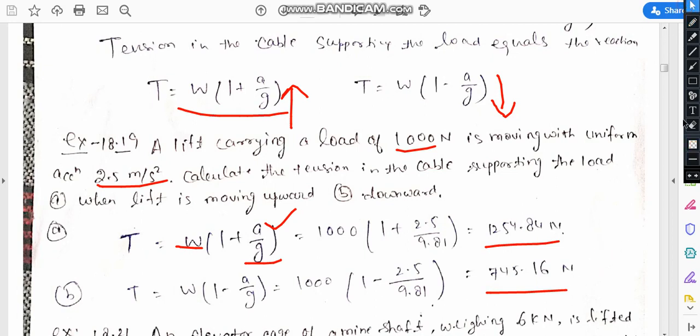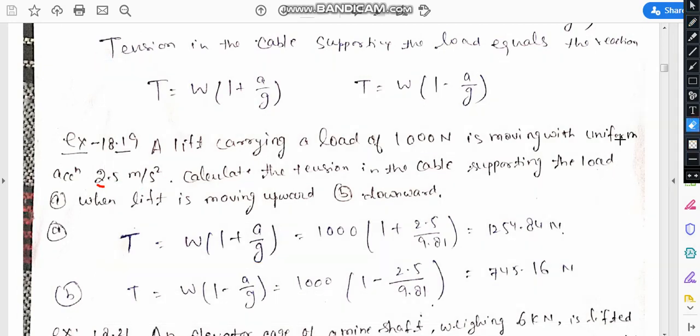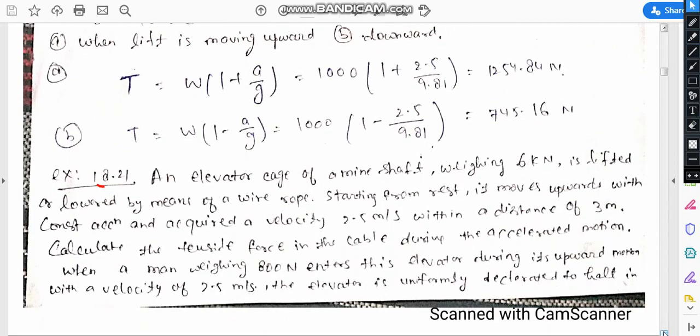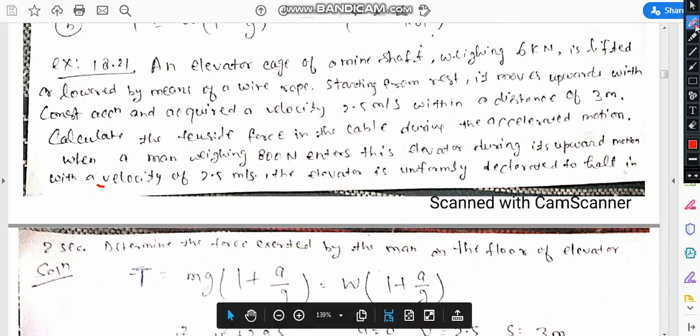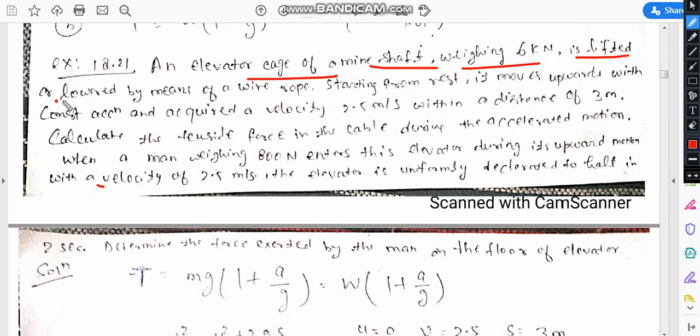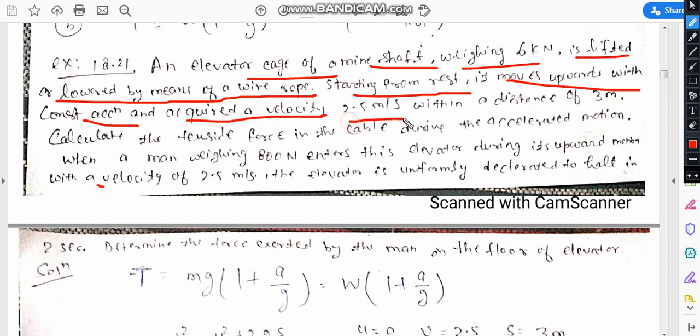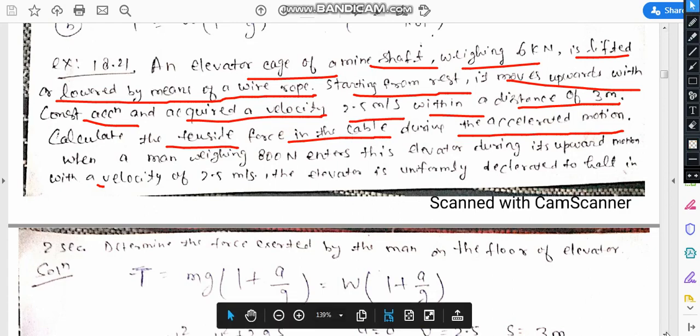And the next problem is an elevator. An elevator cage of a mine shaft weighing 6 kN is lifted or lowered by means of a wire rope. Starting from rest, it moves upward with constant acceleration, acquiring a velocity of 2.5 meter per second within a distance of 3 meter. Calculate the tensile force in the cable during the accelerated motion. So how can you proceed?